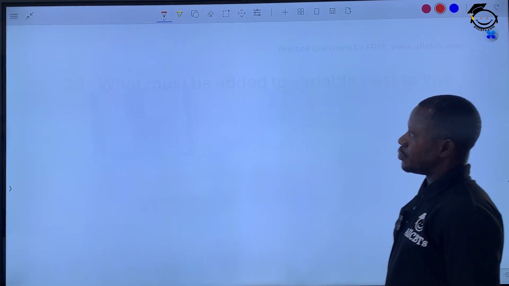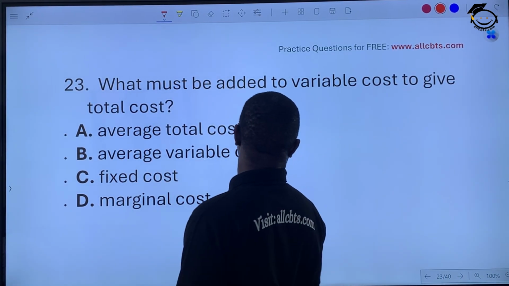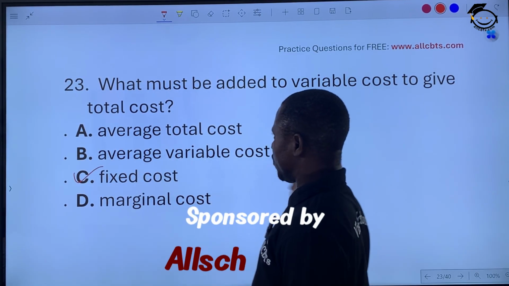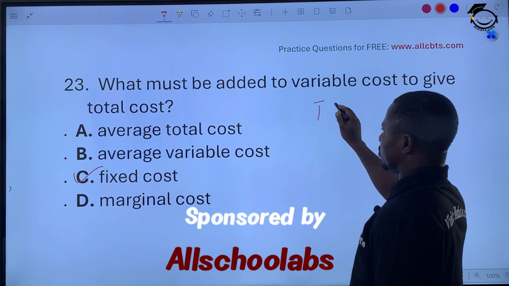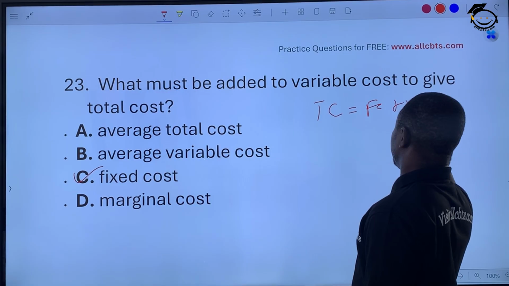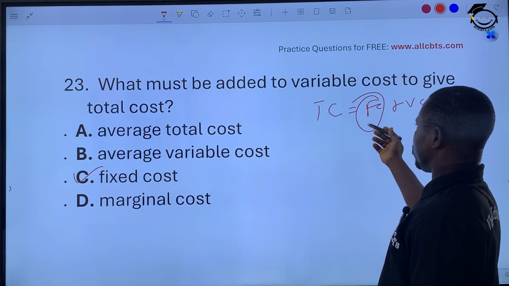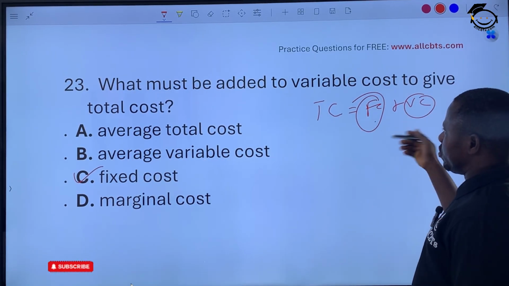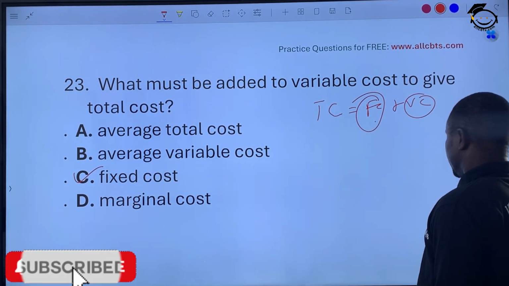Very well. What was added to variable cost to give us total cost is the fixed cost. We just did that in one of our questions earlier. So you know, total cost equals what? Fixed cost plus variable cost. Fixed costs are costs that do not change with the level of production, while variable costs are the costs that change with the level of production. So you have to blend them together to get your total cost.